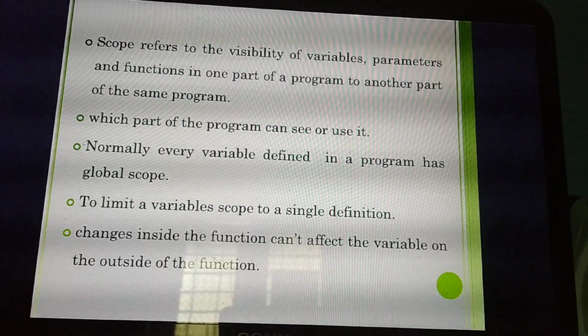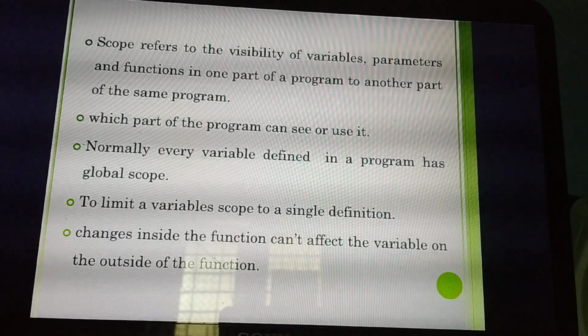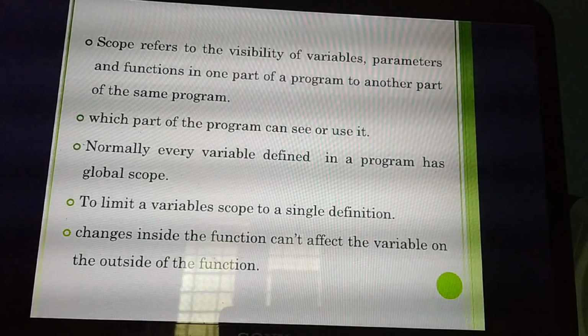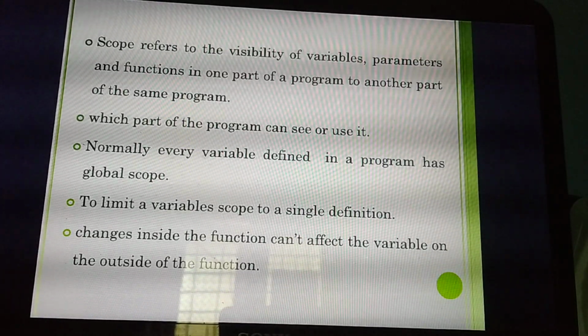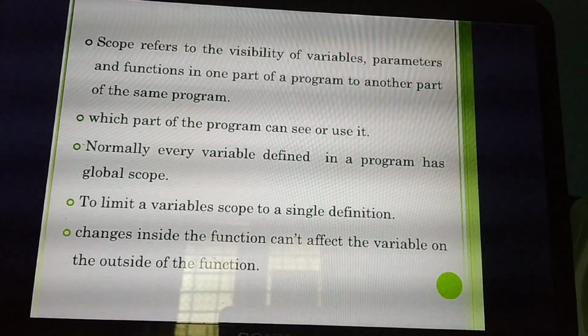So that is where we are declaring the variable. In which part of the program does a particular variable need to be visible? That is called what? Scope. Understand what you mean by scope? Scope is a very, very important 2-mark question.